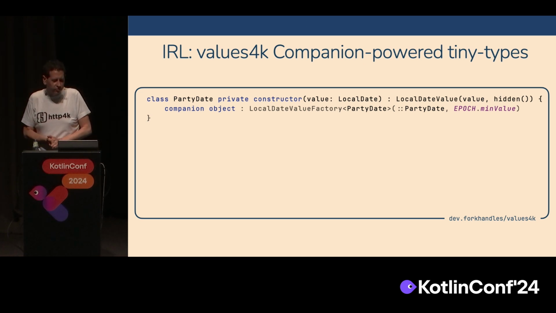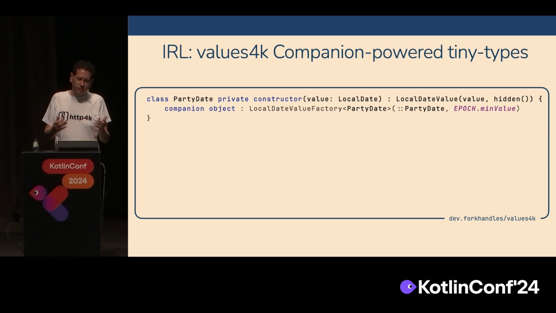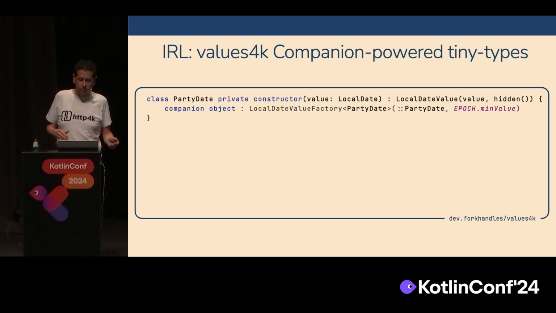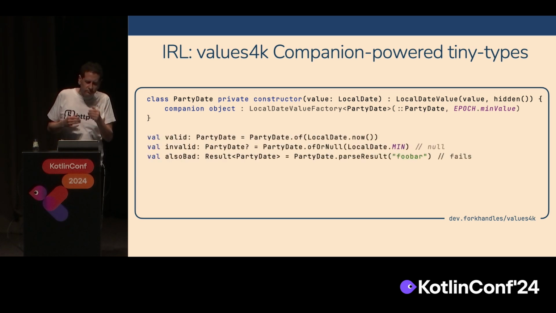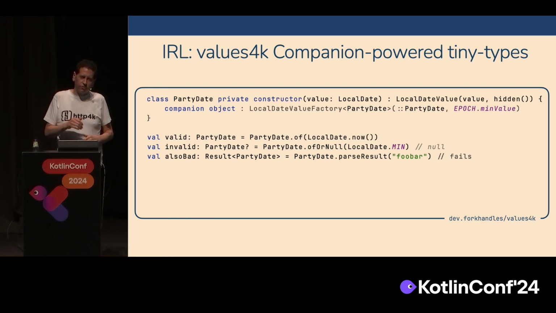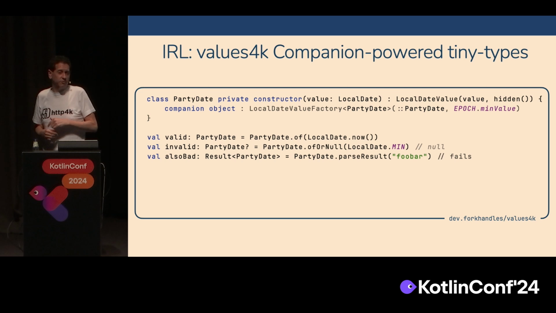So you can see the PartyDate on the screen. Its companion object extends LocalDateValueFactory, and it's got an epoch min value as a validation. The validation basically says you can only construct a PartyDate if it was after 1970, January 1st. If we see how we can use this, the PartyDate.of function that you can see in the first two, those functions are defined on the generic value factory superclass.